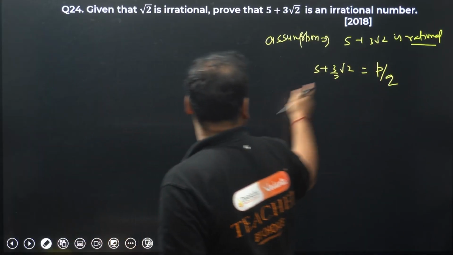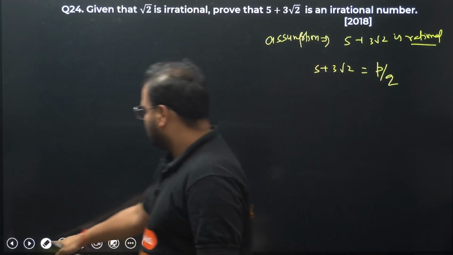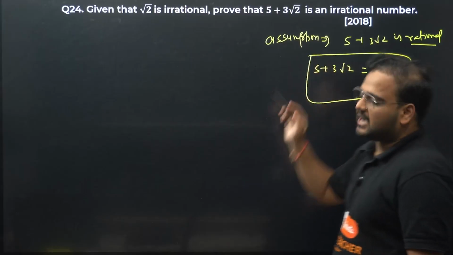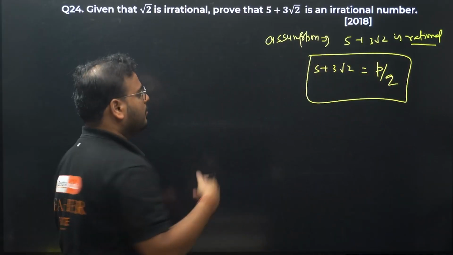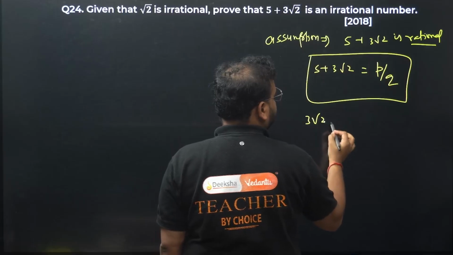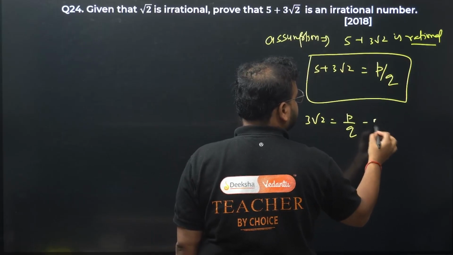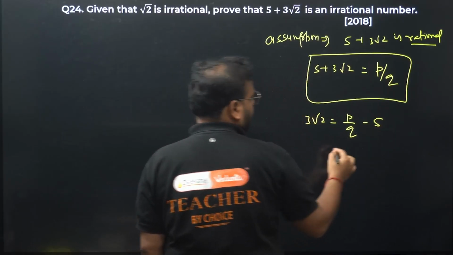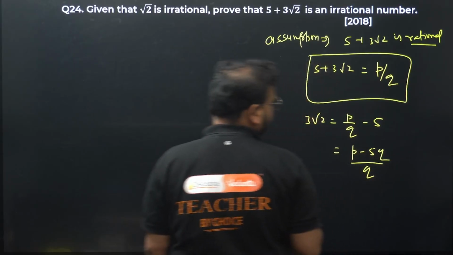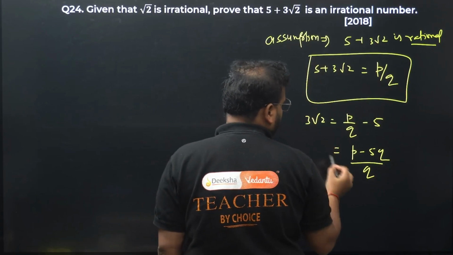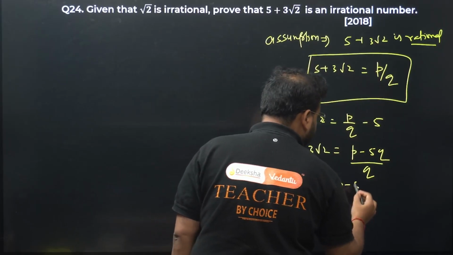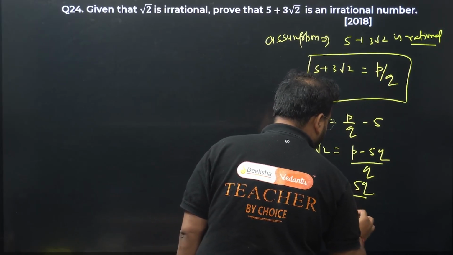One second, guys. 3 root 2 equals P by Q. Alright. If it is rational, it has to be in the form of P by Q, right? Now, keeping root 2 over here, all the rest of the numbers should be moved to this side. P by Q minus 5. What do I get over here? P minus 5Q by Q. Then you move this 3 also over here. What do I get? Root 2 equals P minus 5Q by 3Q.